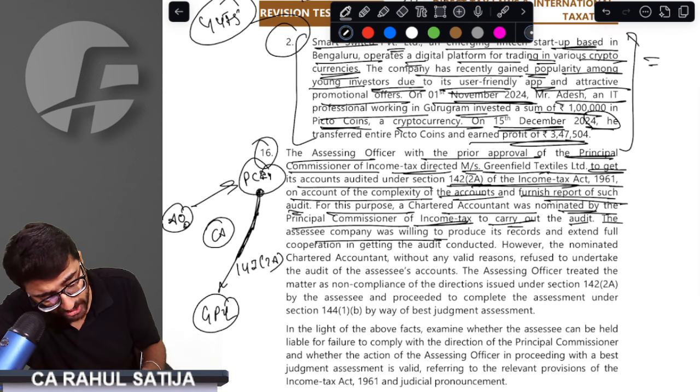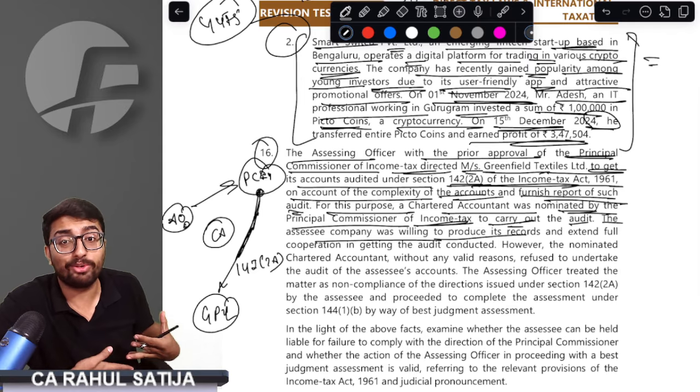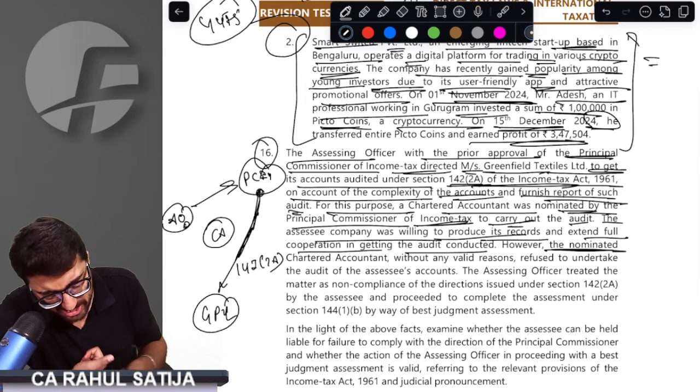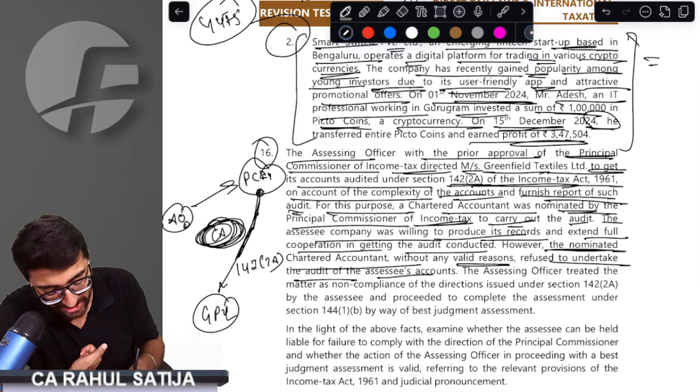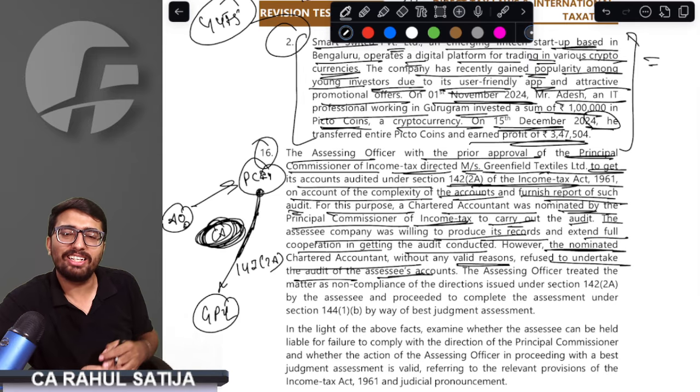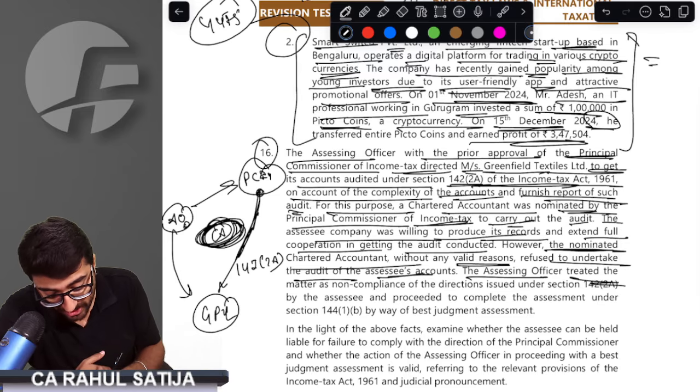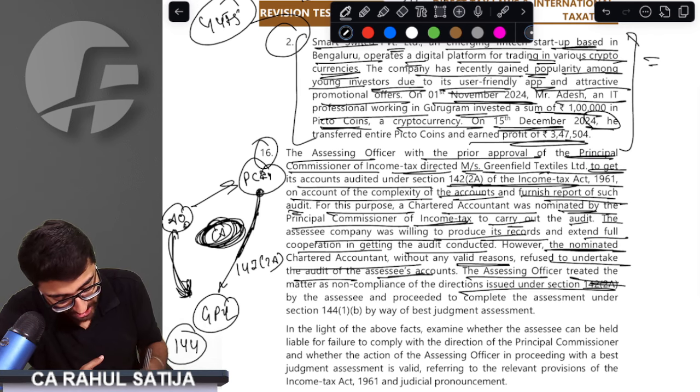The SSC was willing to produce books of accounts. SSC was very good. He extended full cooperation in getting the audit conducted. However, the nominated chartered accountant, this bad chartered accountant, without any valid reason, refused to undertake the audit. He refused to do the audit. Because of which, assessing officer treated this SSC as defaulter and conducted best judgment assessment.